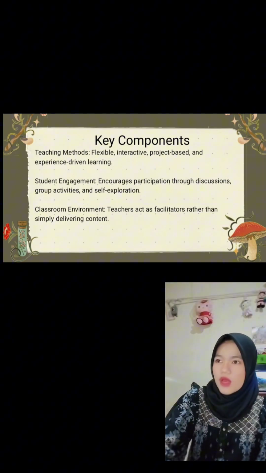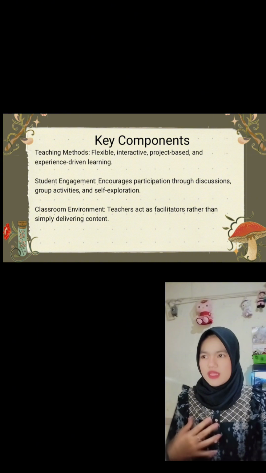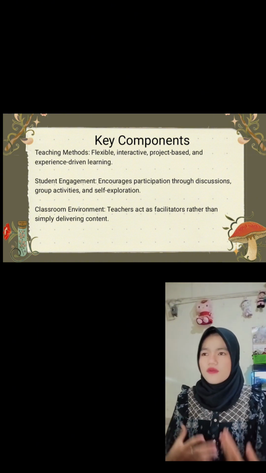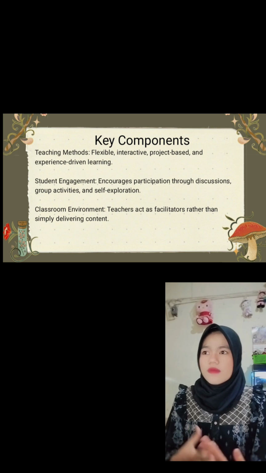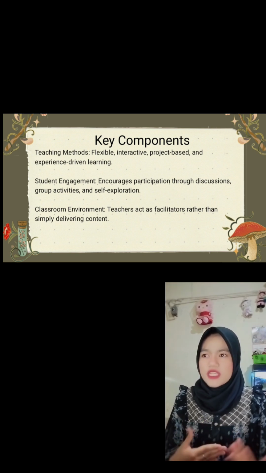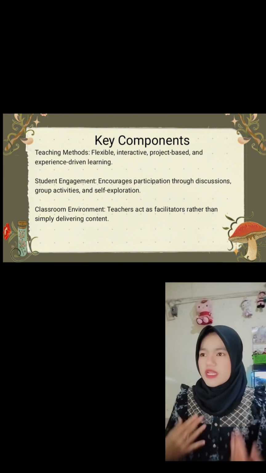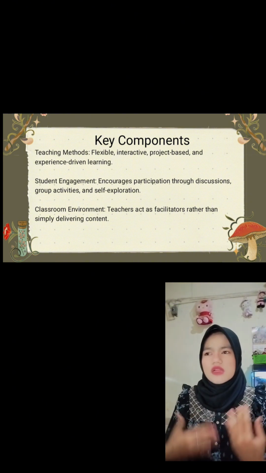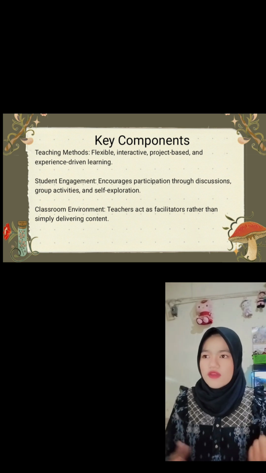Okay, next, key components of central design. The first one is teaching method. In teaching method, it uses a variety of approaches: discussions, experiential learning, inquiry-based learning, and collaborative projects. The teacher adjusts lessons based on the students' participation and understanding. For example, a history lesson might shift towards debate-style discussion rather than memorizing events.